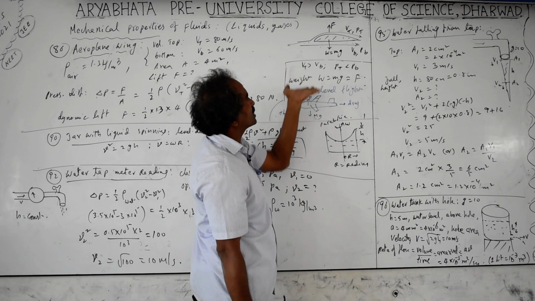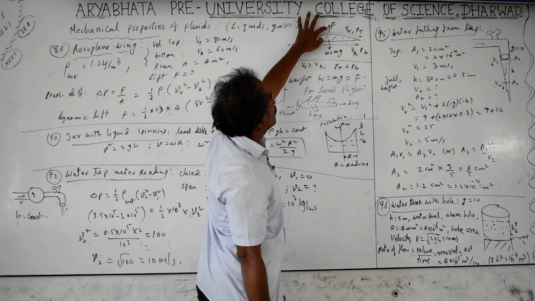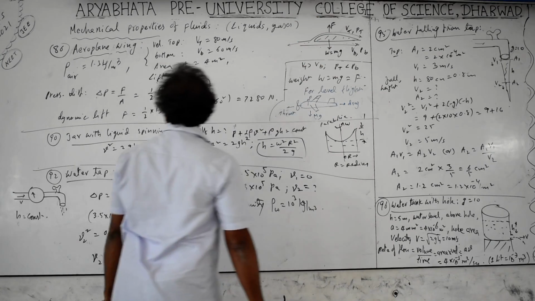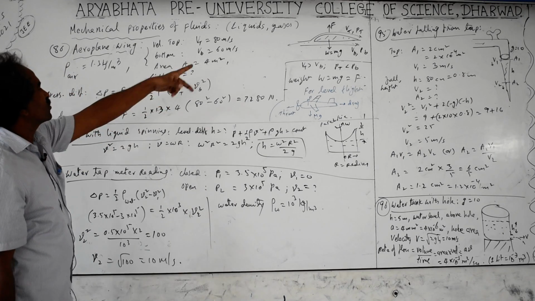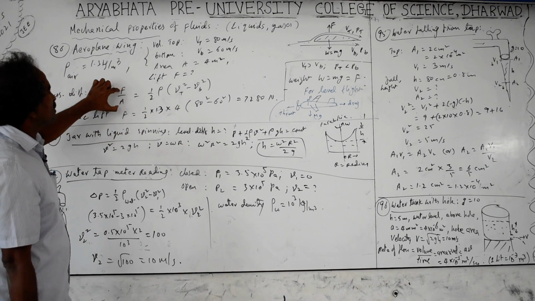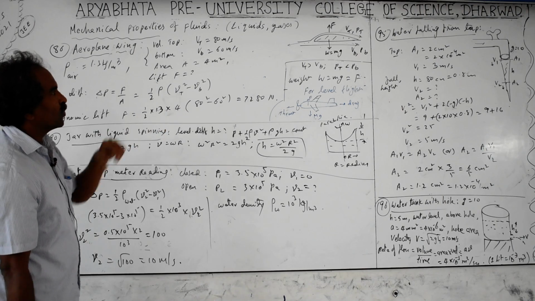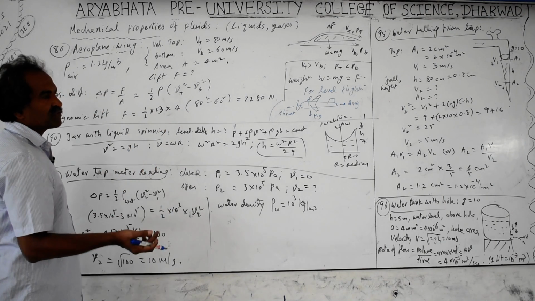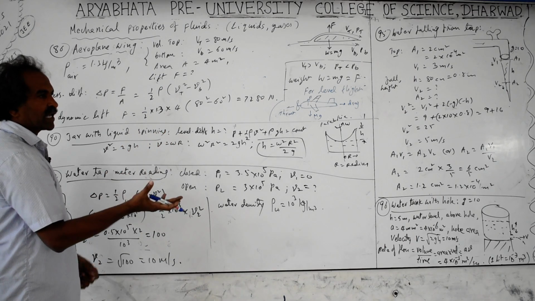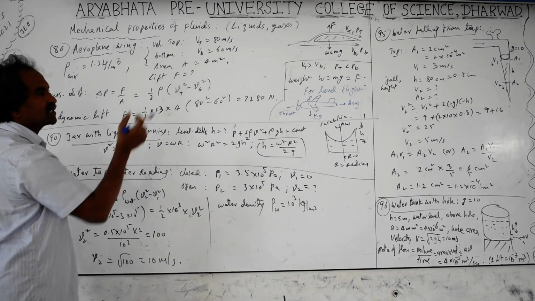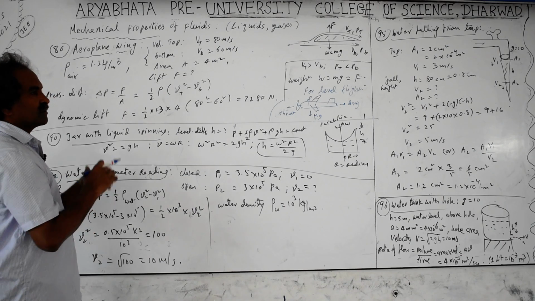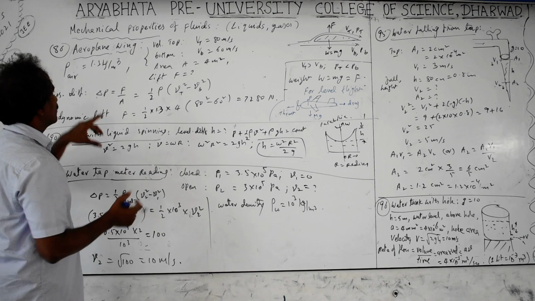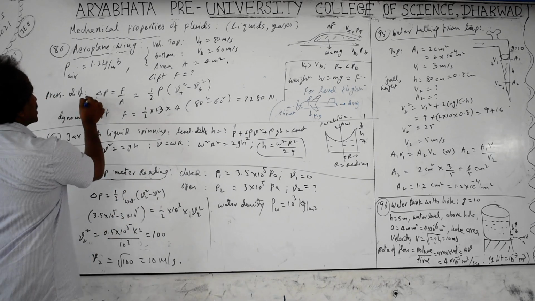Along with the wind, the aeroplane is also pushed in the upward direction. The force is produced because of the difference in pressures. Pressure is nothing but force by area. Here the difference of pressure from the bottom to the top equals force by area. This force is produced when the wind is blowing or the wing is in motion, therefore it is called the dynamic lift. Whereas the static lift is the buoyant force acting upwards, equal to the weight of the liquid displaced when a solid is immersed in liquids or fluids. But this is a dynamic lift. While in motion we consider the dynamic lift.